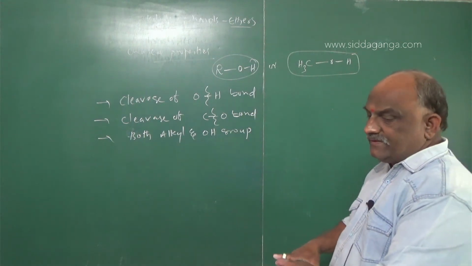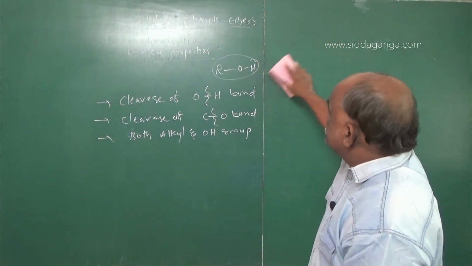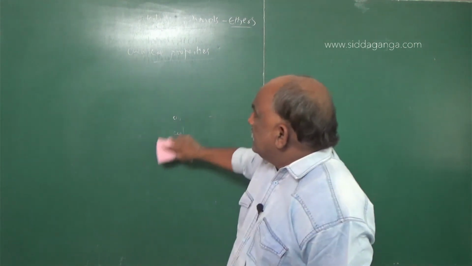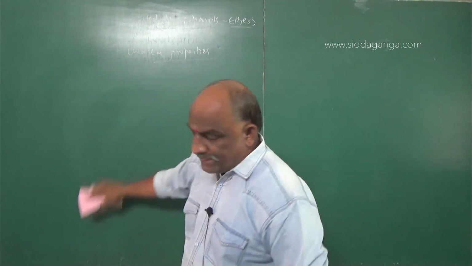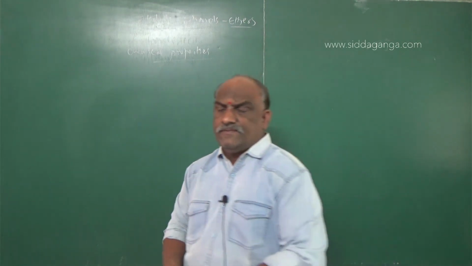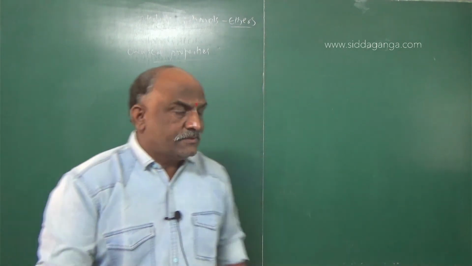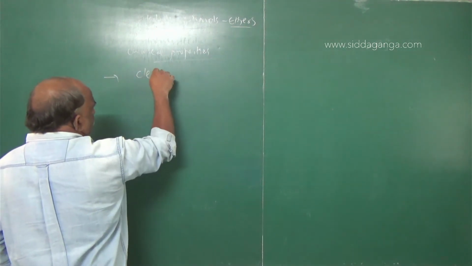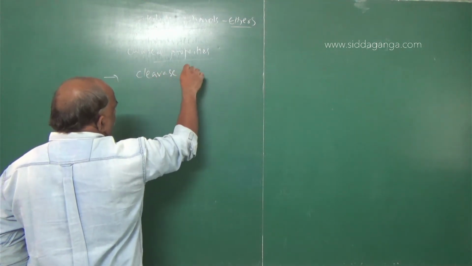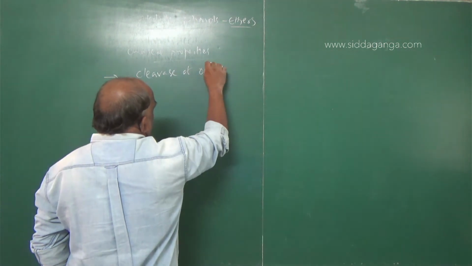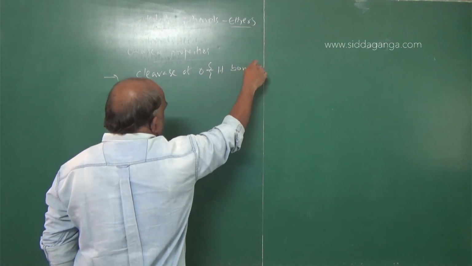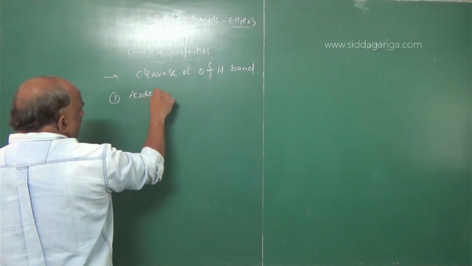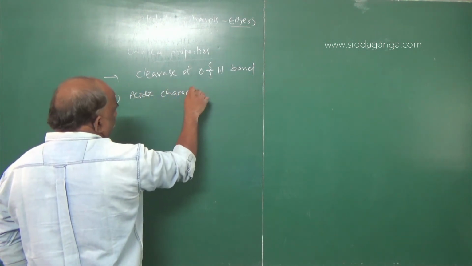For this session, 7 minutes are still left, so we can utilize them to complete OH cleavage. How many reactions are there regarding OH cleavage? The chemical properties, number one, acidic character.